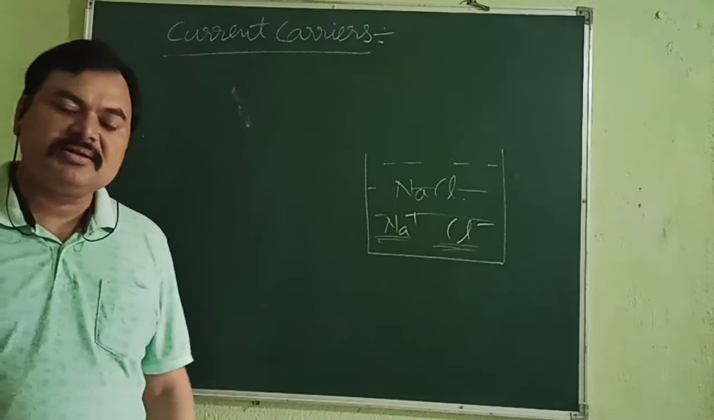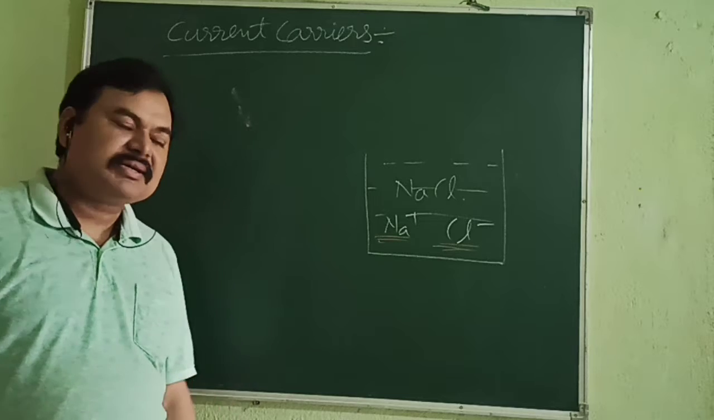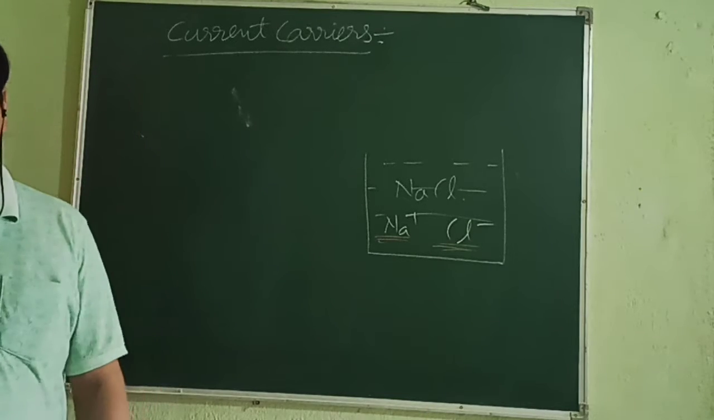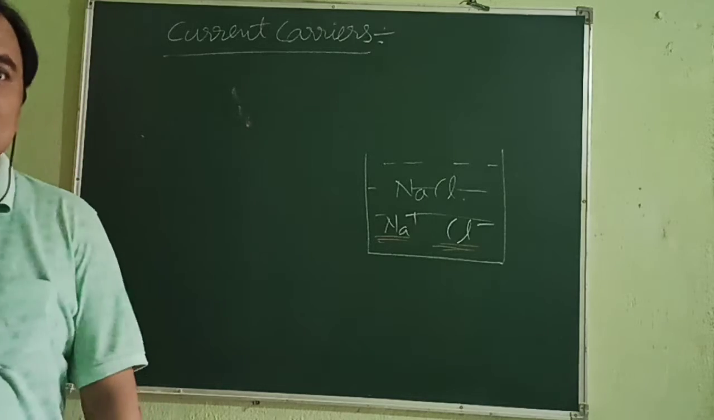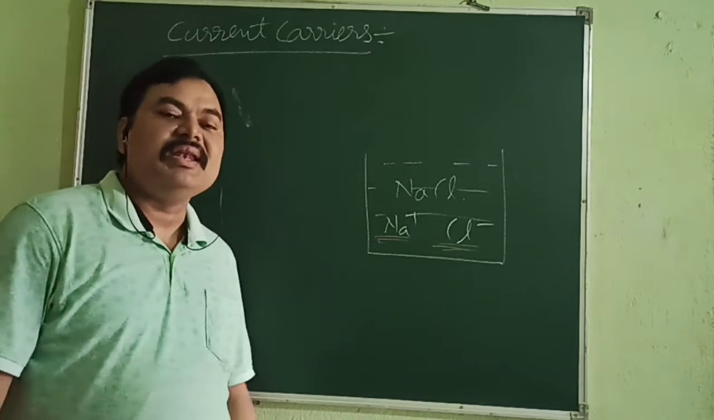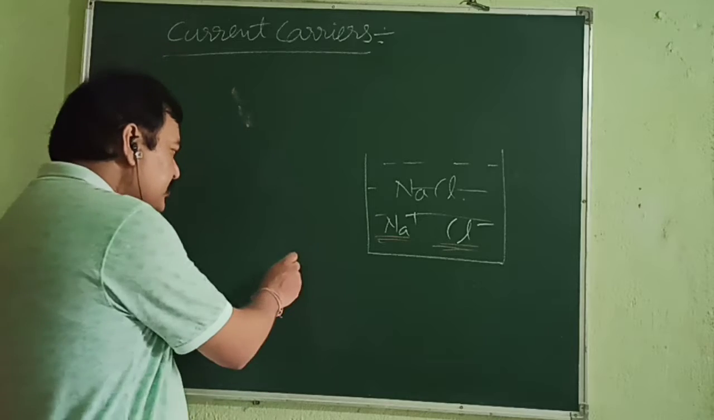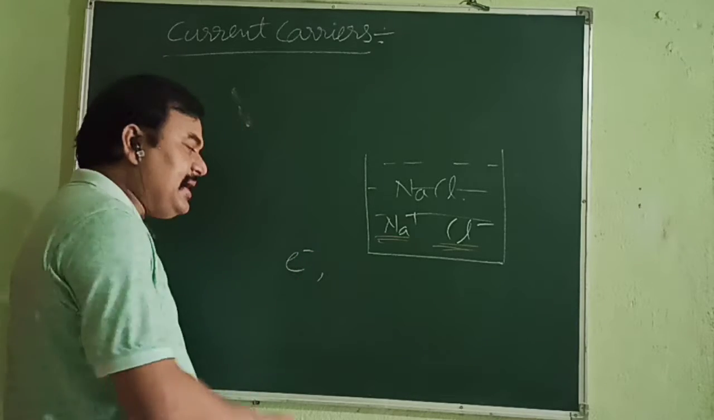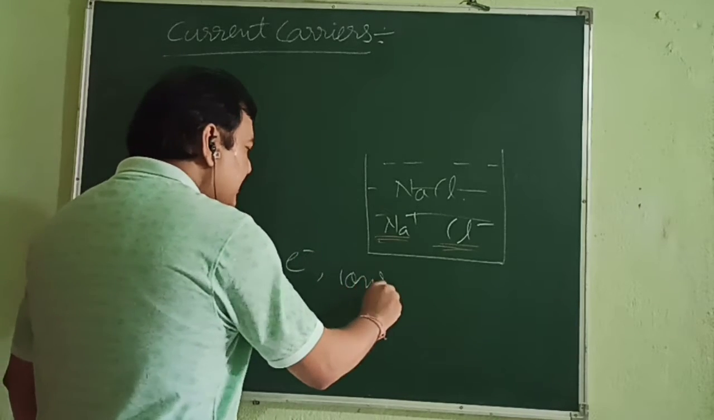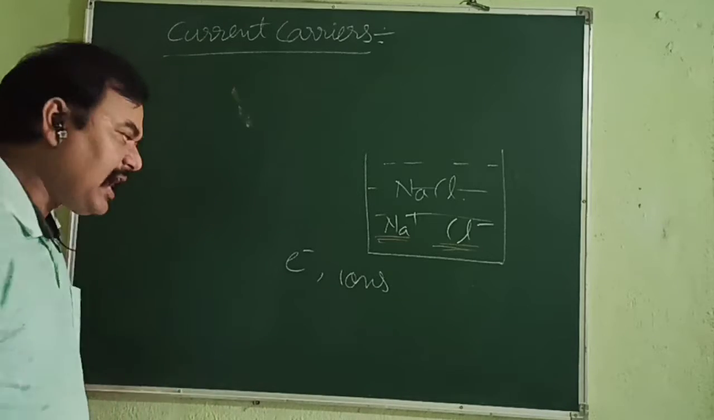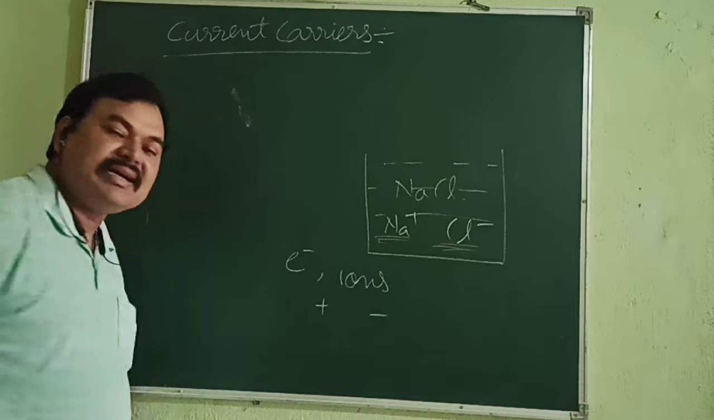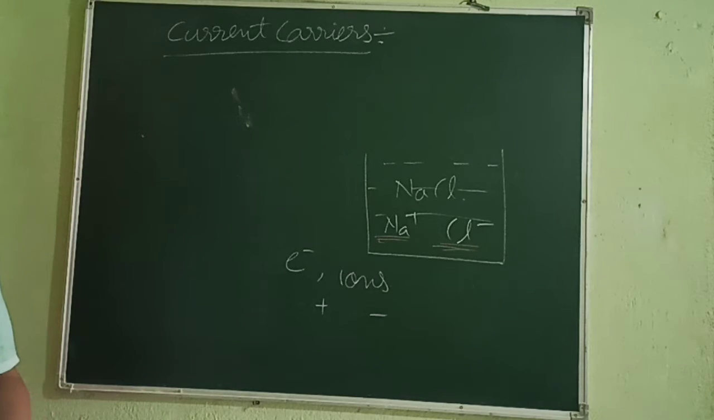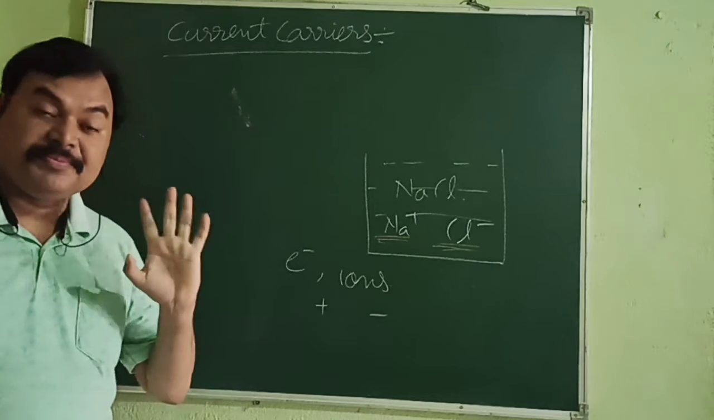In case of conductors, that is metals or solid conductors, it is free electrons. In case of gases, the current carriers are electrons and ions. When I talk about ions, that means it can be cations, that is positive ions, as well as negative ions, that is anions, as well as electrons also, remember.